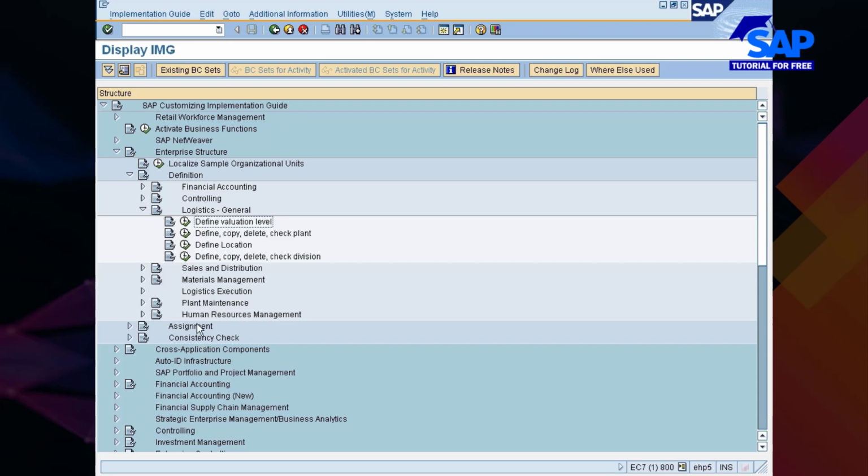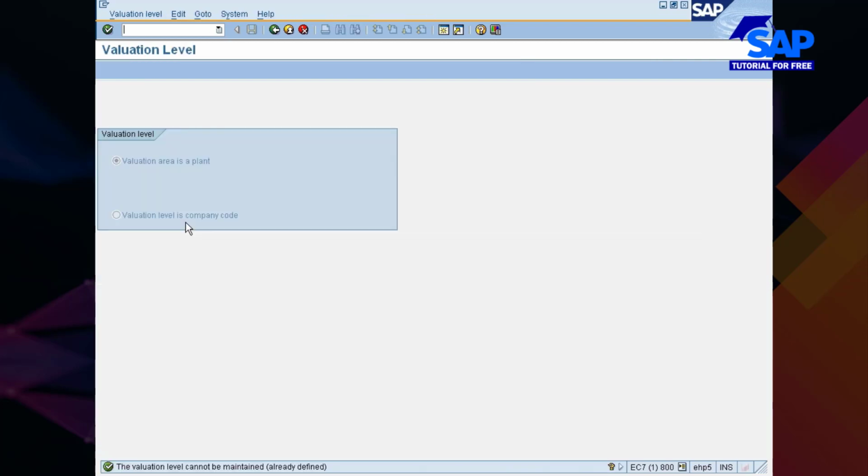So now, valuation level can also be termed as valuation area, right? If you look into valuation level, you see here the valuation area is plant. I have no option to either change or edit it. That means I am not the first person using this system. Somebody would have already been using this system with the valuation area as plant level. Therefore I cannot change the plant valuation right now.